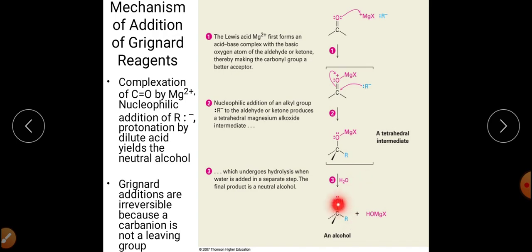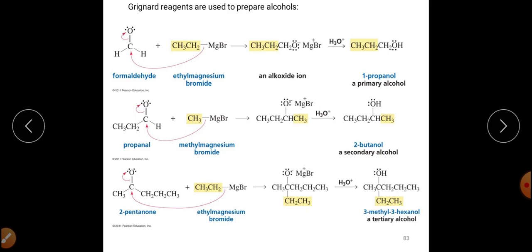And finally this tetrahedral intermediate will get converted into the alcohol. This is alcohol on hydrolysis. Now which alcohol will be synthesized will depend upon the type of aldehyde or ketones we have selected. For example, in this reaction we have taken formaldehyde, and this is our ethyl magnesium bromide.